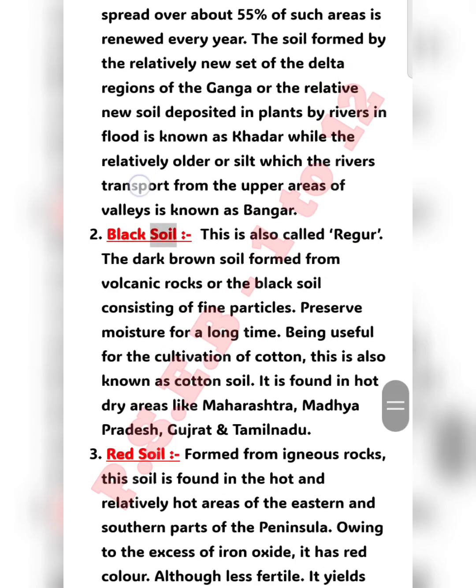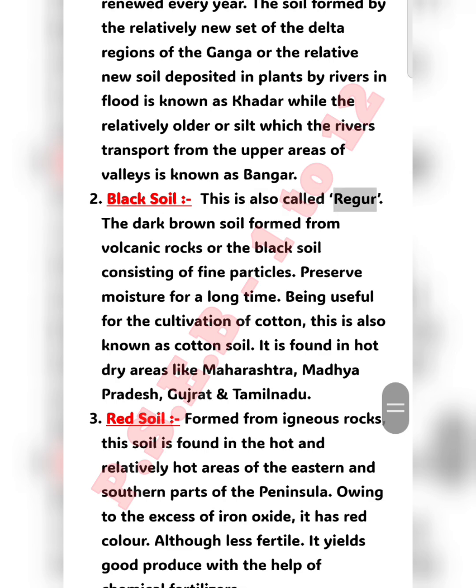Black soil. This is also called Regur. The dark brown soil formed from volcanic rocks, or the black soil consisting of fine particles, preserves moisture for a long time. Being useful for the cultivation of cotton, this is also known as cotton soil. It is found in hot dry areas like Maharashtra, Madhya Pradesh, Gujarat and Tamil Nadu.